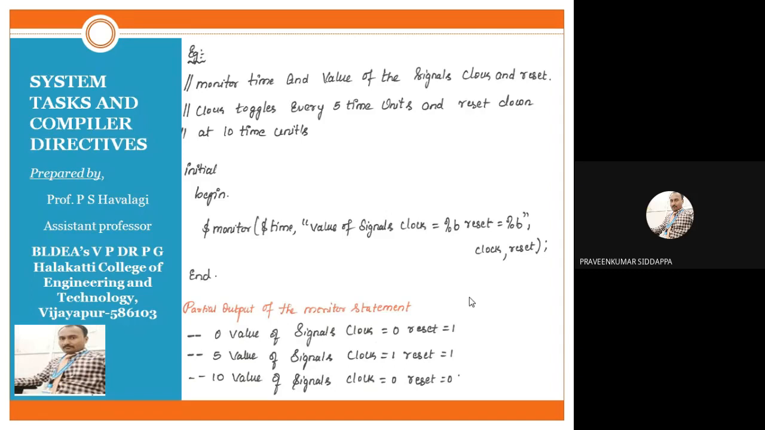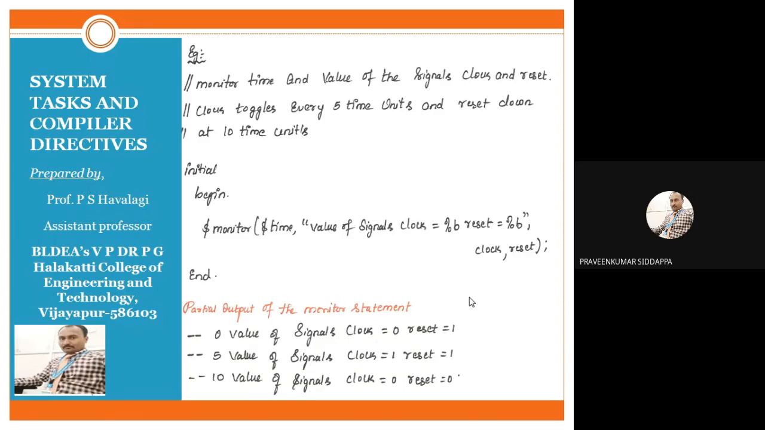So at time 10, the value of the signals: clock becomes 0, because clock toggles. Reset is also 0. Reset is down. Or you can read that sentence: clock toggles every 5 time units. Every 5 time units is nothing but 5 to 10, 5 units we are getting. So for that reason, clock should toggle. But reset goes down at 10 time units. Take it here. Reset should change after 10 time units.